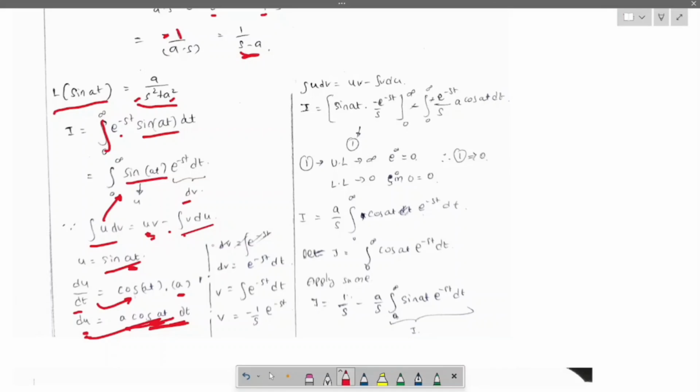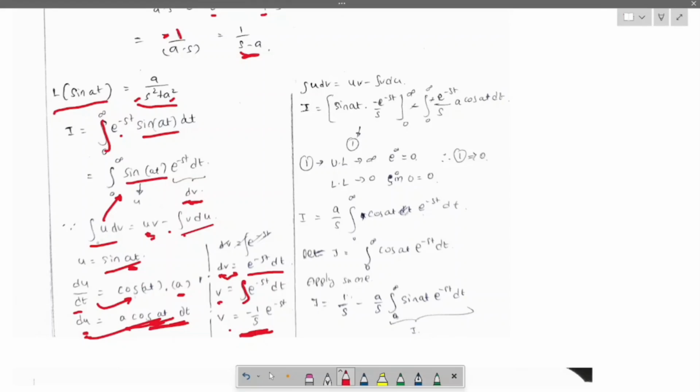Okay, now for dv, what is the dv term? e power minus st dt. So dv equals e power minus st dt, and when we transfer d to this side, it will become integration, right? So v equals integration of e power minus st dt. When we do so, we will get minus e power minus st by s. Okay, v equals minus e power minus st by s.